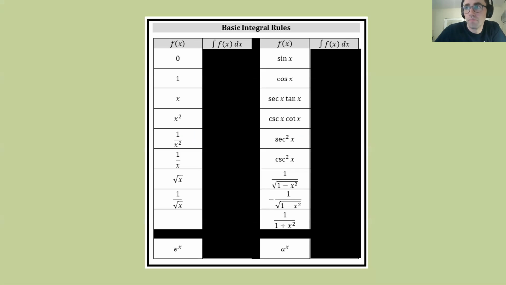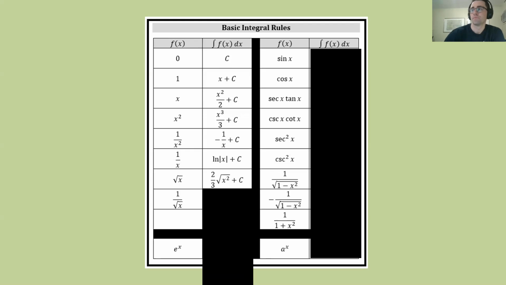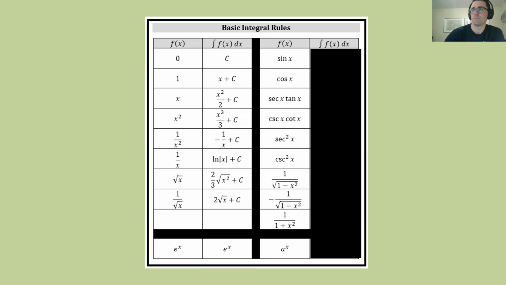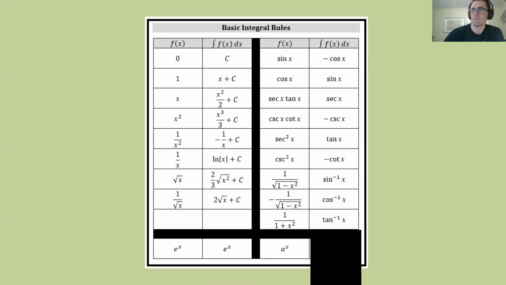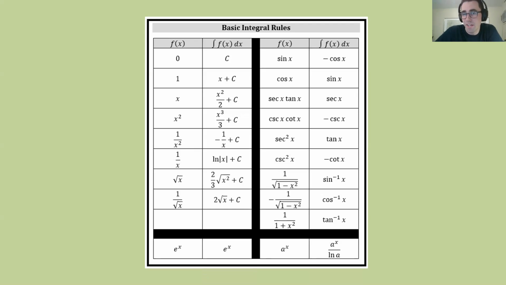All right, go down the list, see if you can name them all. Watch out for those trig functions on the right. Don't forget your inverse trig on the bottom right. And here are the answers. All right, there they are. Any that you miss, I would star and write those down and add them to a flashcard list or something to make sure you get those down.